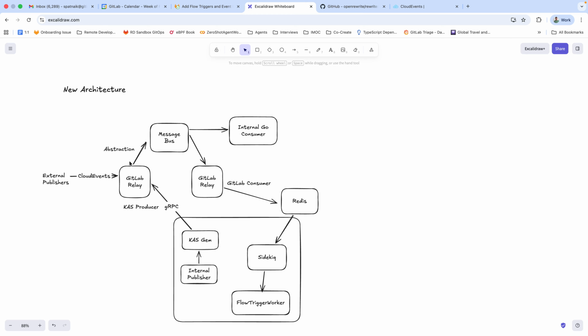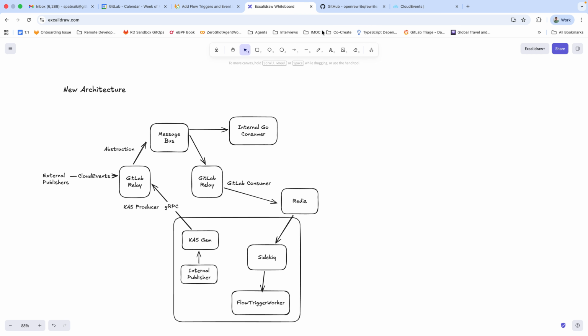And now we'll have an abstraction layer within GitLab Relay, which will decide which message bus to use. For example, we'll have support for Redis because that's what customers have today. But then we can expand that support to NATS as we get NATS into Dedicated and self-managed. NATS is a more scalable message bus, right? And in the future, we could support other cloud native message buses like GCP Pub/Sub or something else, whatever customers have, right? And we could build on top of that abstraction layer.